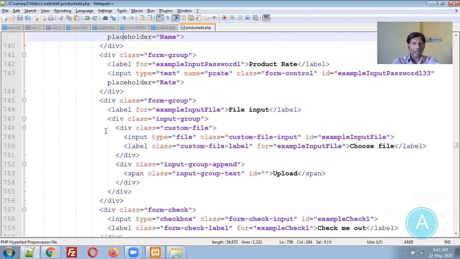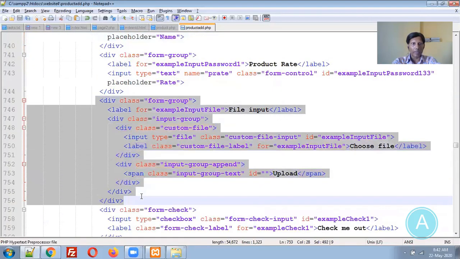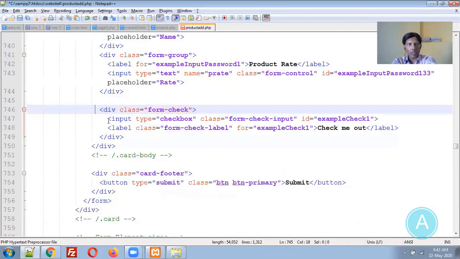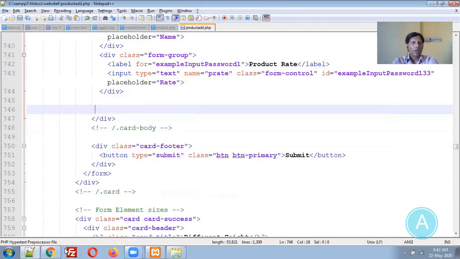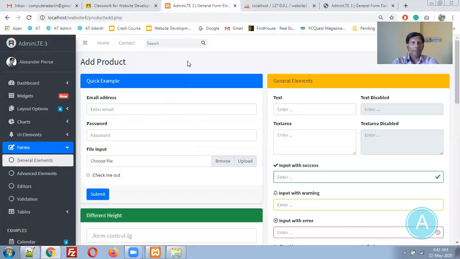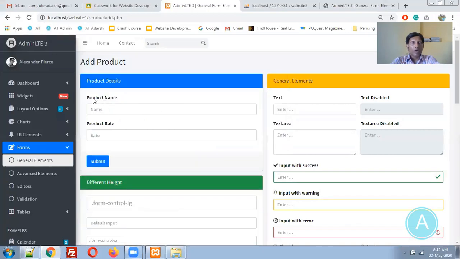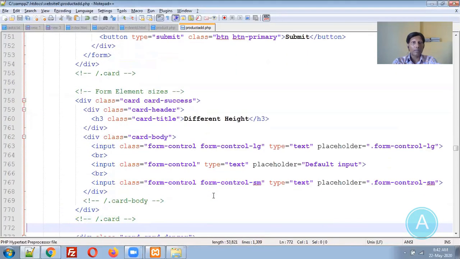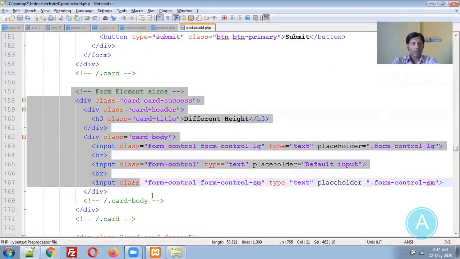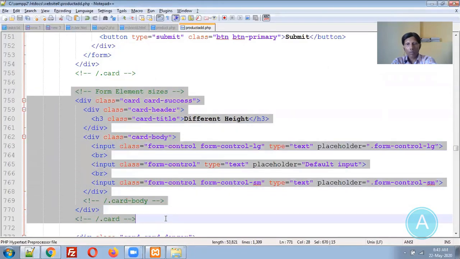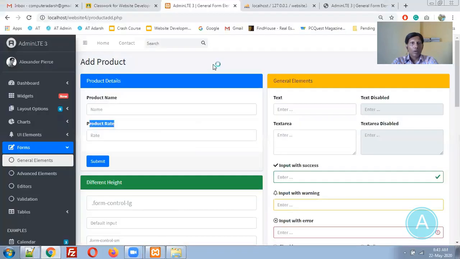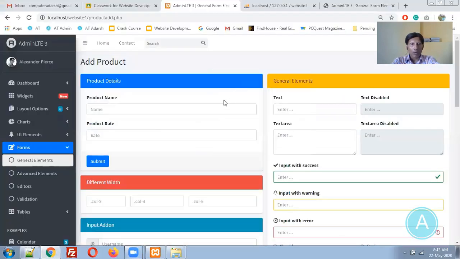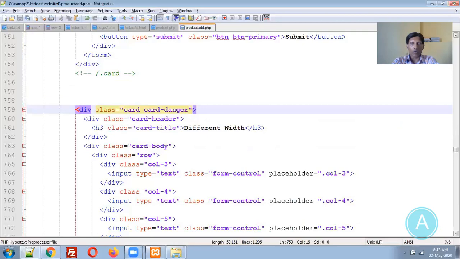Check me out. Okay, that I don't want. Let me remove this division. Let me remove this division too. Let me save it. Now the product name is there, product rate is there, submit button is there. General element I don't want, so let me remove that general element. Different type that I don't want. Okay, different width, again I don't want.